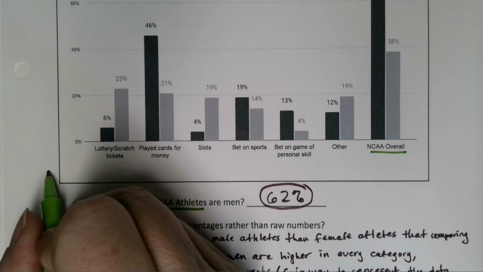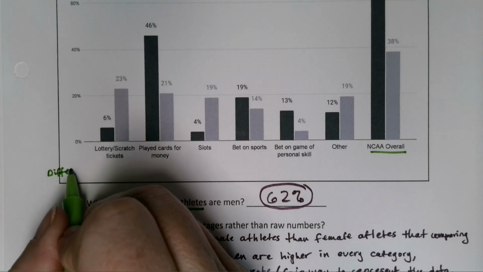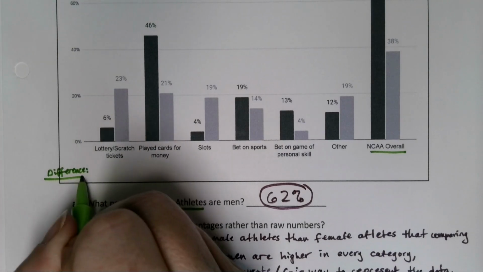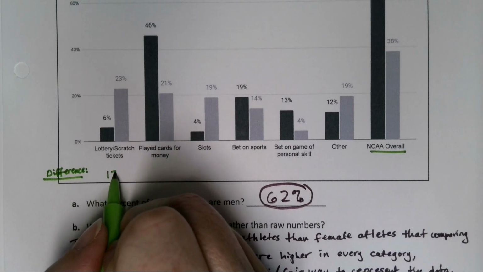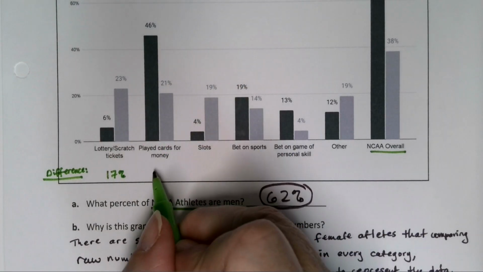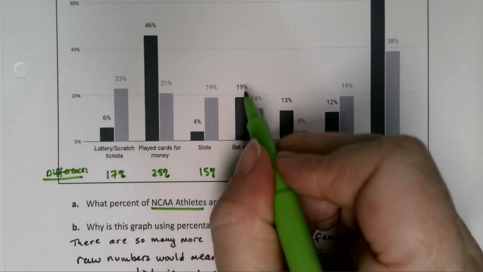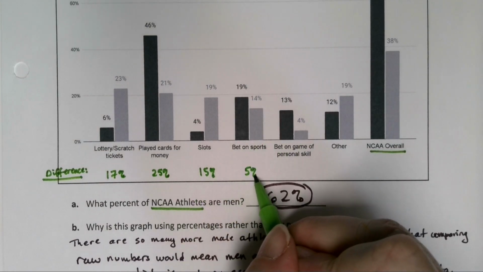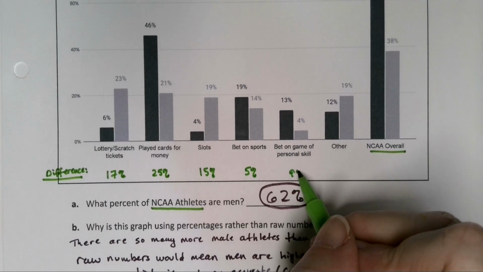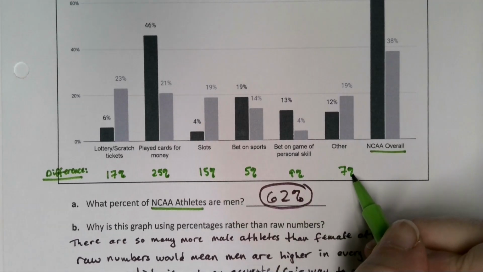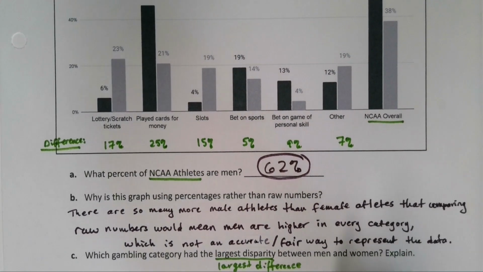So if I want to take the difference right here, just for our own benefit, these two are 17% apart. These two are 25% apart. These two are 15% apart. This would be 5%. This would be 9%. This would be 7%. Right? And this is not a gambling category. That's just there for our own purposes.